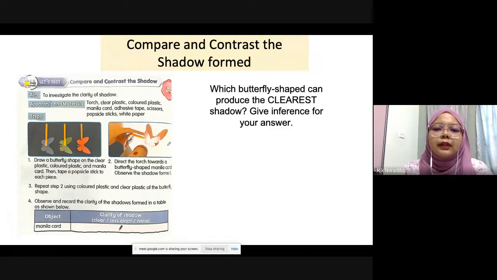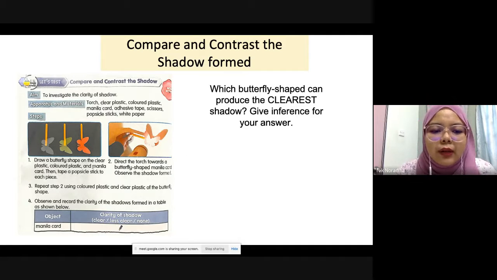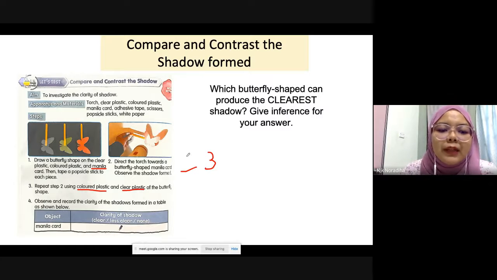So this one, you have to compare and contrast the shadow formed. Now we have three butterfly shapes. All these three are made from different materials. First one, they drew on Manila card. The first butterfly, Manila card. Then after that, color plastic. Then next one, clear plastic. So we have three materials: Manila card, color plastic and clear plastic.